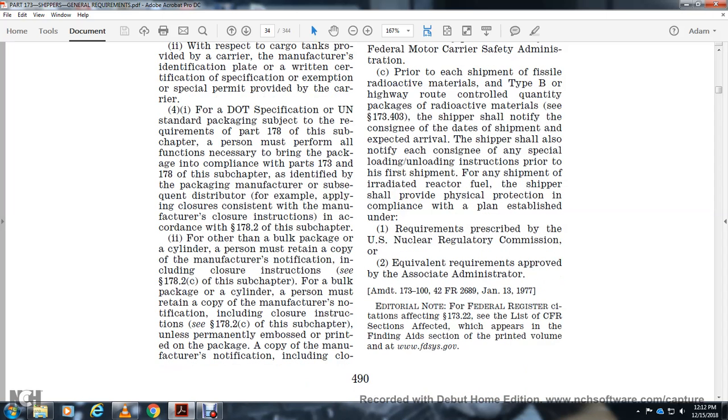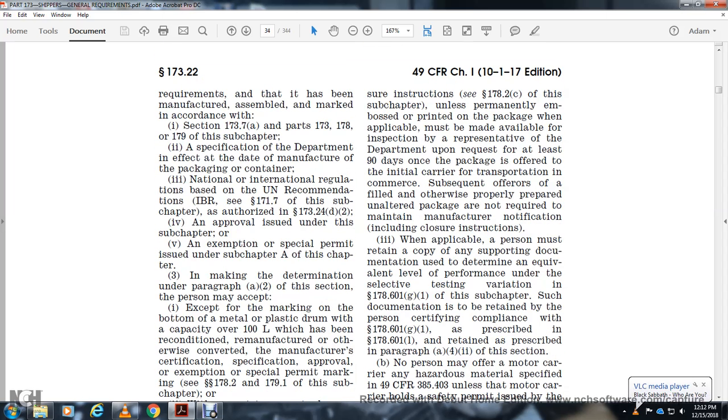For other than bulk packaging and cylinders, the person may retain a copy of the manufacturer's notification, including closure instructions, per 178.2(c) of this subchapter. For bulk packaging and cylinders, the person must retain a copy of the manufacturer's notification, including closure instructions, per 178.2(c) of this subchapter, or have it permanently embossed or printed with the packaging. The copy of the manufacturer's notification, including closure instructions, must be made available to an inspection representative of the Department upon request, for at least 90 days once the package is offered